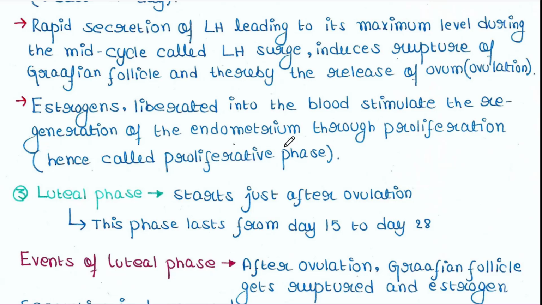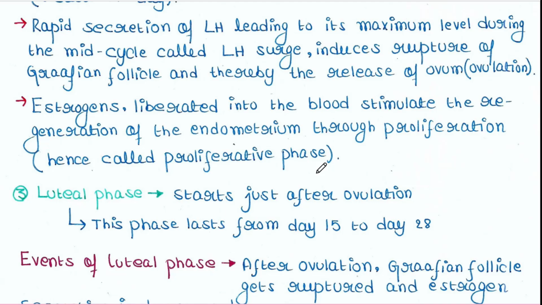The endometrium was broken down. Now it gets regenerated through proliferation. Proliferation means cell division. That's why this phase is called the proliferative phase.